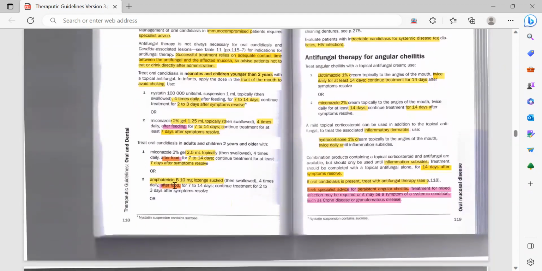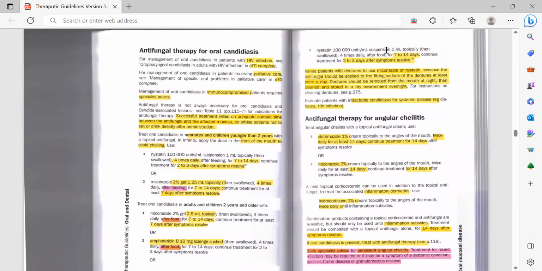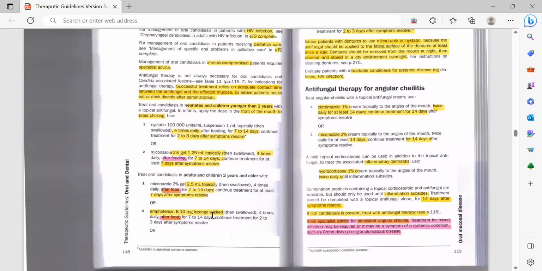Another prescription you can give them is amphotericin B 10 milligram lozenges. So they are a type of lozenge. It is also available as a gel and a suspension. They can suck it and then swallow, 4 times daily after food for 7 to 14 days. Continue treatment for at least 2 to 3 days after symptoms resolve.